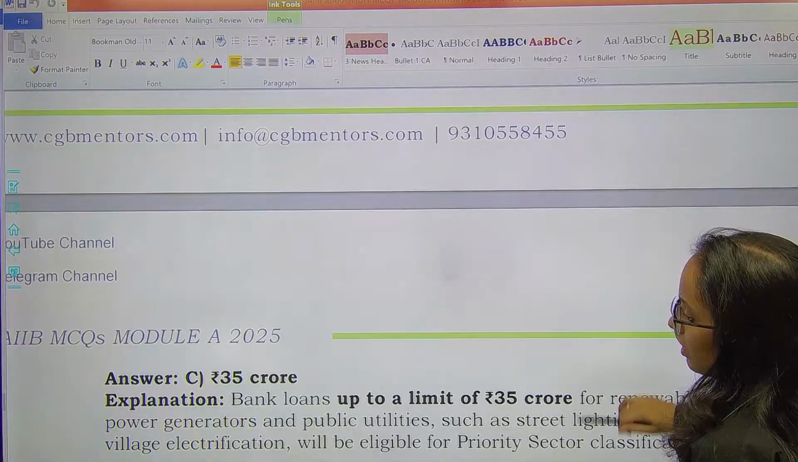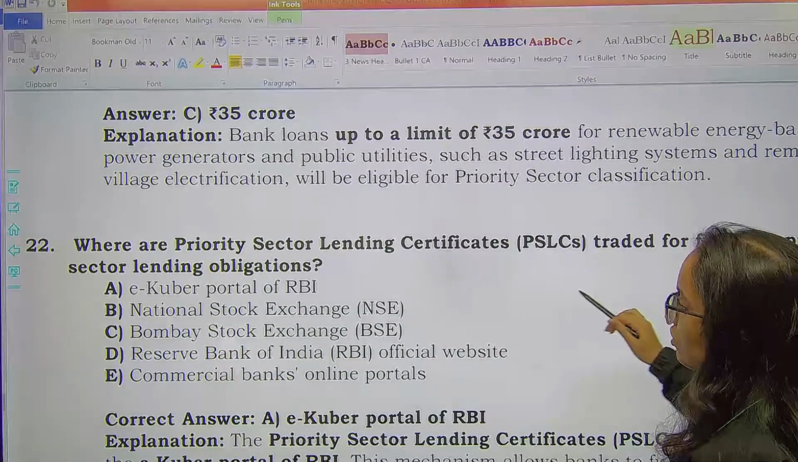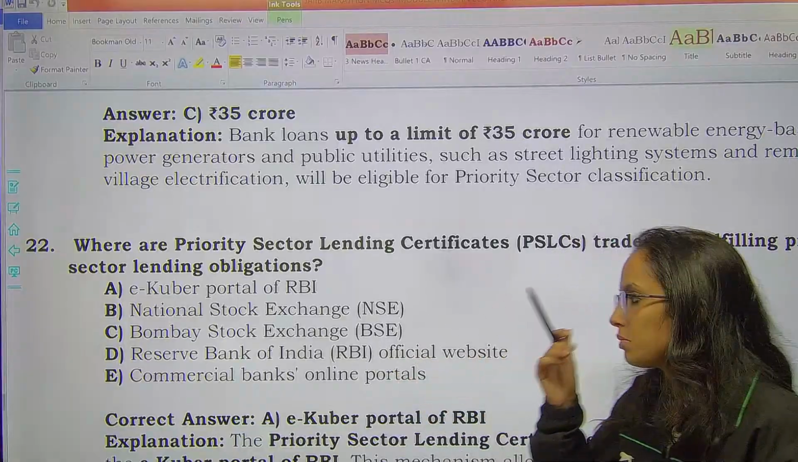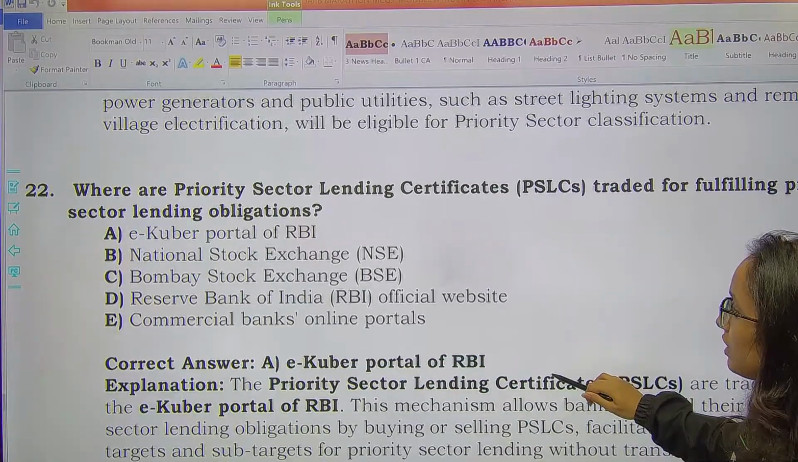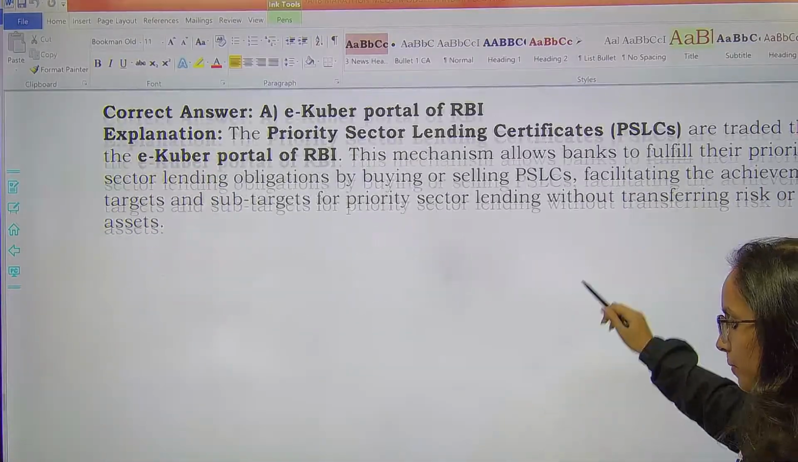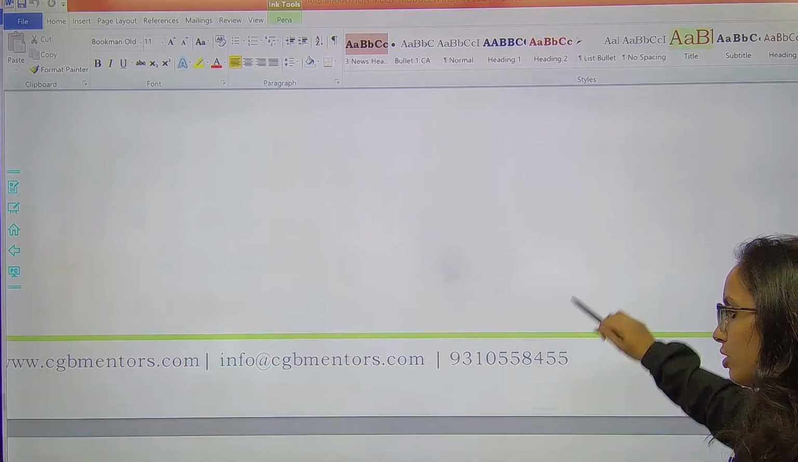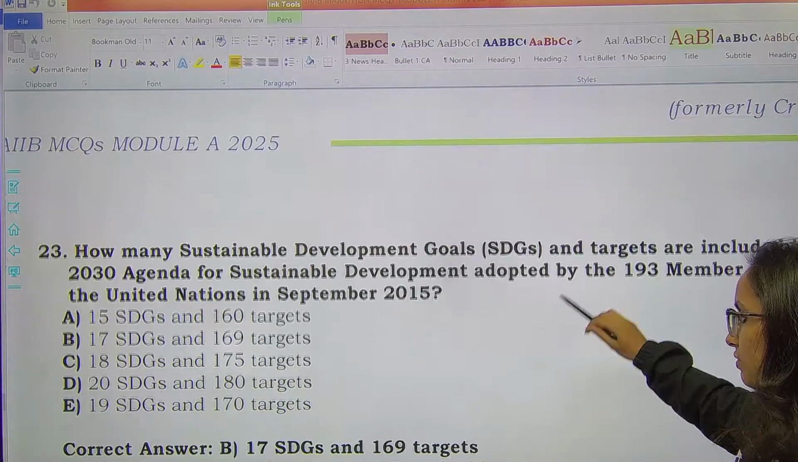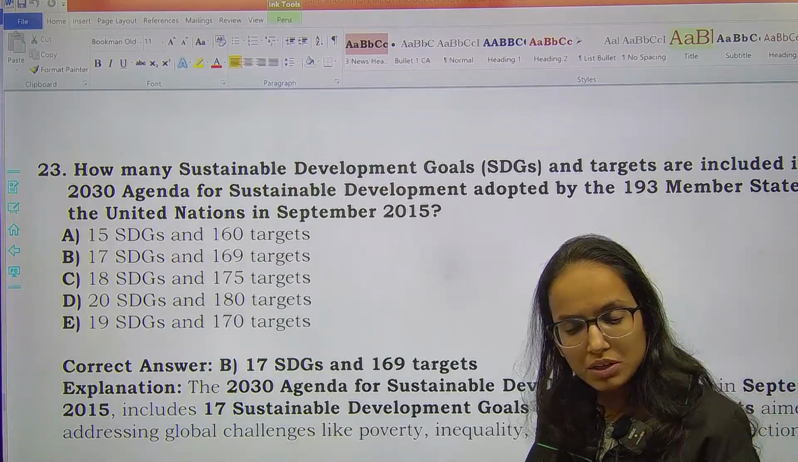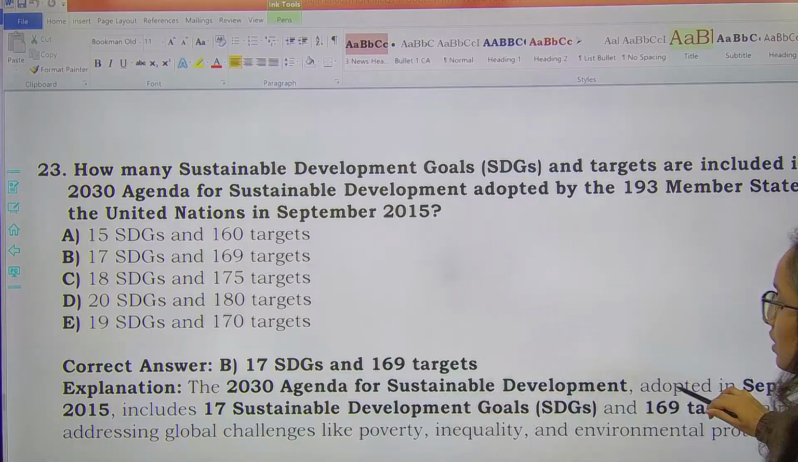Next question. Where do these trade? So we have already discussed this question. I think this is repetition. So the PSL certificates trade on e-Kuber, right? Now, this was about a set of questions from PSL. Next, we have certain questions from the sustainable development topic or climate change. Very, very important. Tell me.